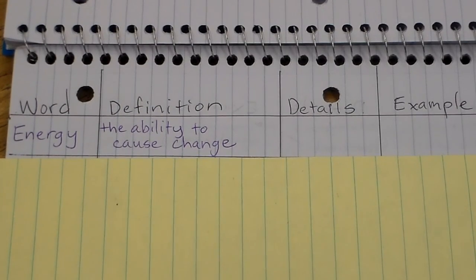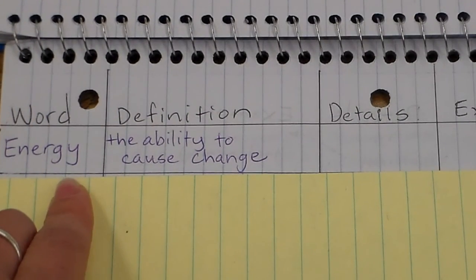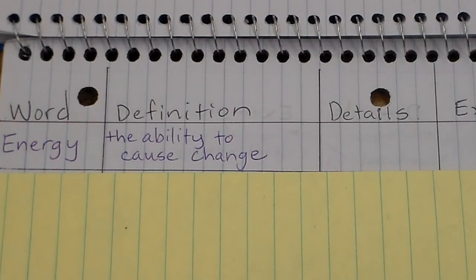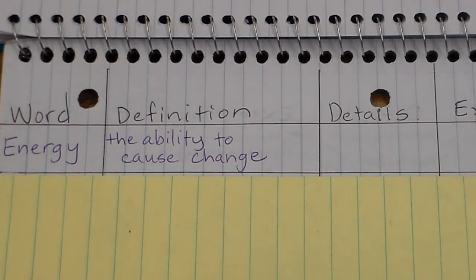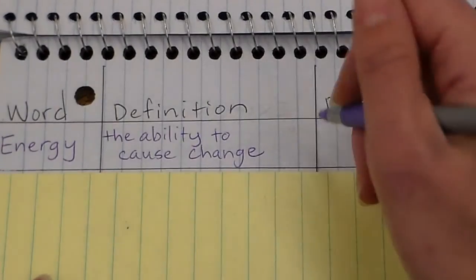And we're all familiar with this word, but you may not know that the scientific definition of energy, which you're writing on your paper in your notebook, is that energy is the ability to cause change. It's simply the ability to cause change. So there's all different kinds of energy out there because there's lots of different ways things can cause change. In the detail box, the very important thing that we're going to write about energy, and you might not believe this right now, but you're going to find this out this unit. The thing you're going to find out is that energy